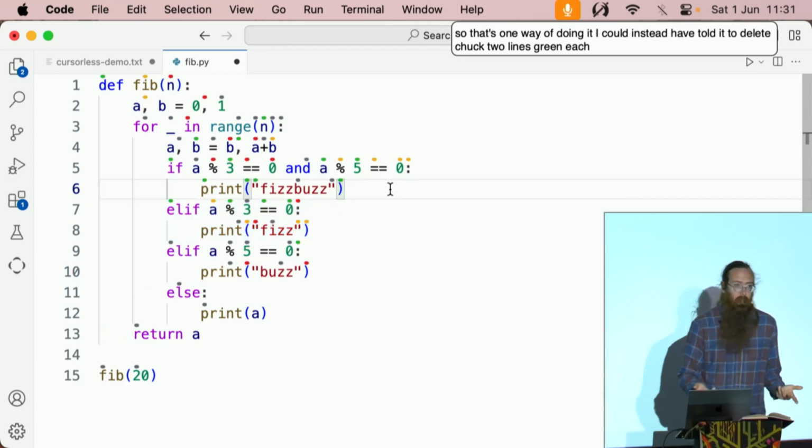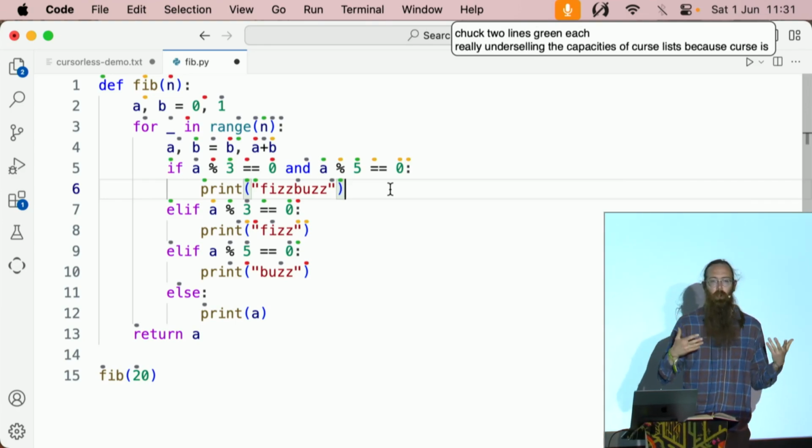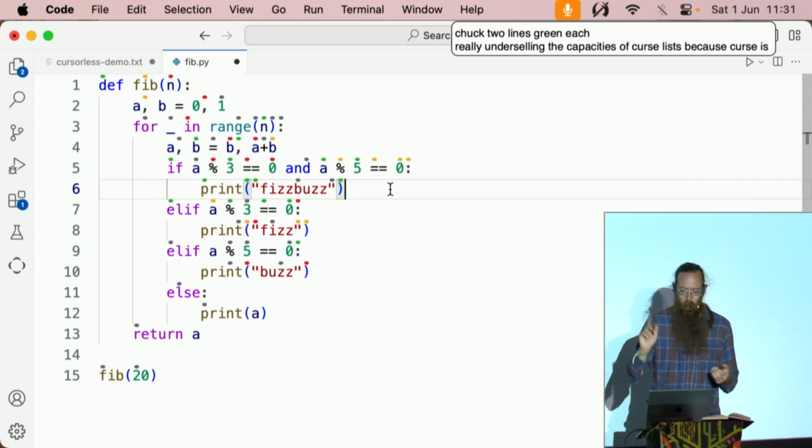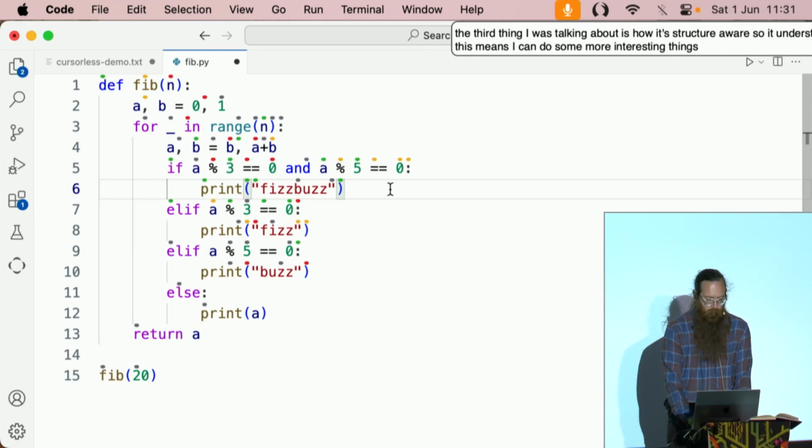But this is really underselling the capacities of Cursorless because Cursorless, the third thing I was talking about, is how it's structure aware. So it understands the structure of our code. This means I can do some more interesting things. Take condition green each.